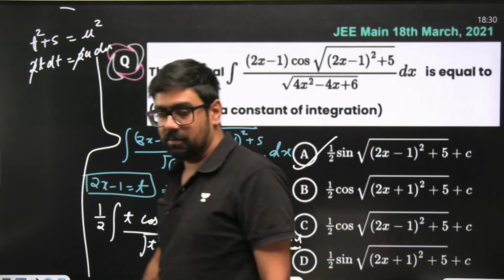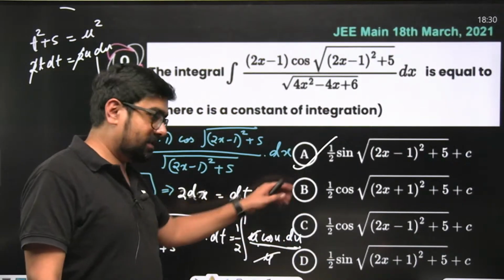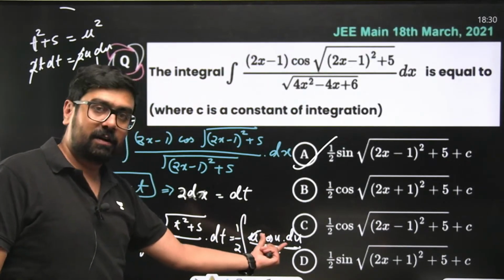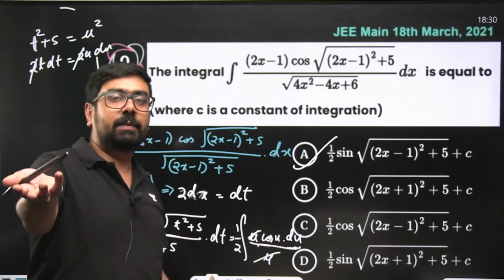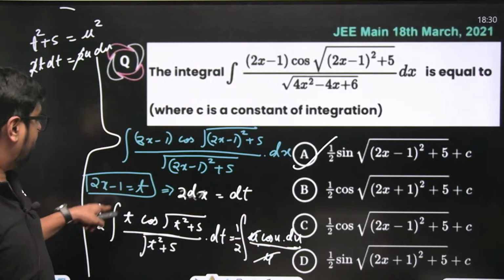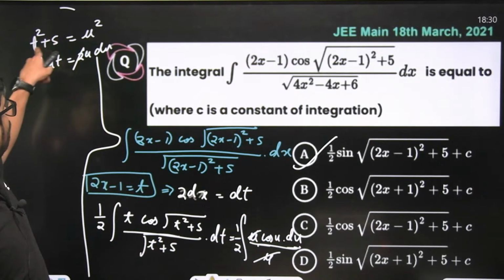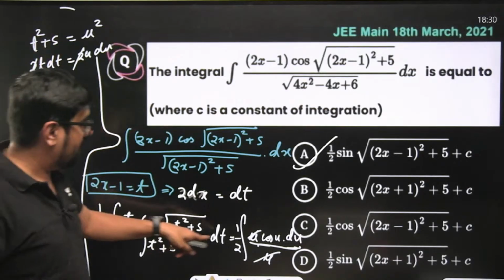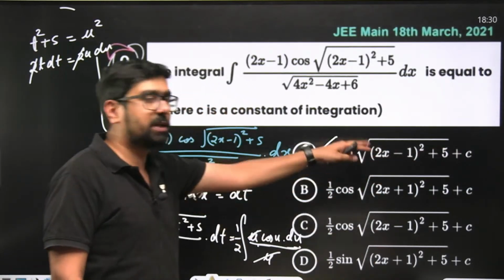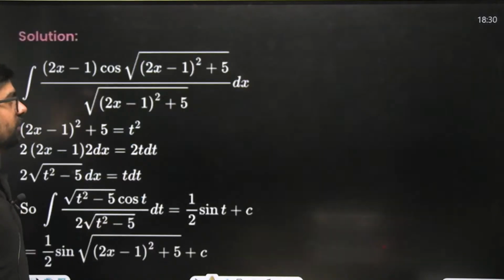Substitutions. Please complete this once on your own. Till here, you must have understood cos u du will be our final integral, and that will become sin u plus c. The value of u will be square root of t square plus 5. So square root of 2x minus 1 whole square plus 5 plus c. Option A became your answer. Directly also you can see.